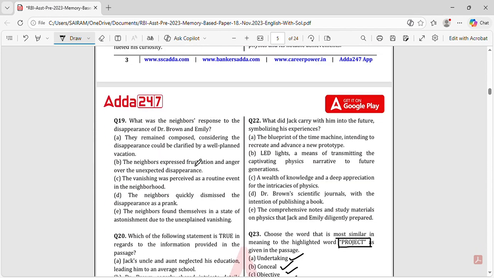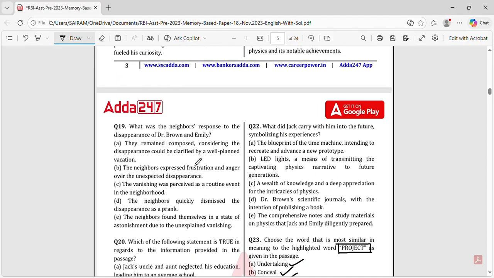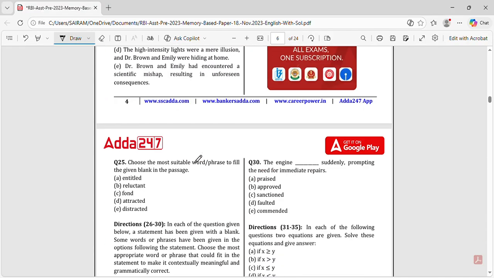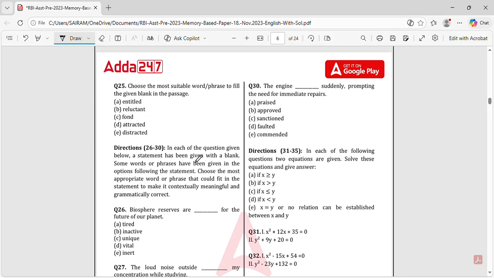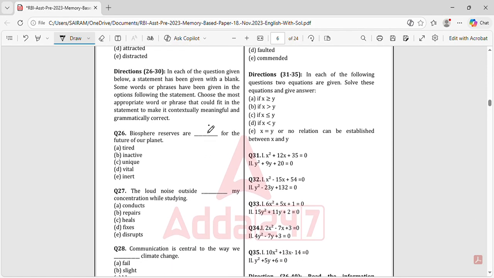Fine. And then this is a passage. The third one is a passage. And the fourth one is you're supposed to fill up the blanks. For fill up the blanks, you are supposed to check all the cases, adverbs, adjectives and all others.